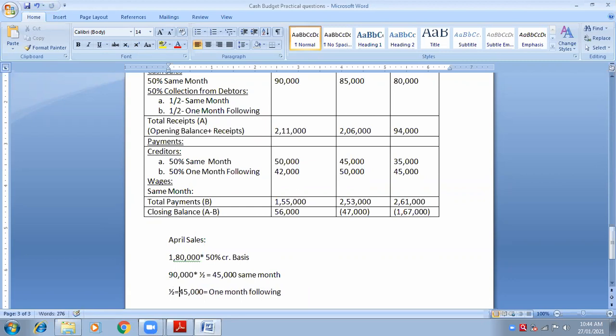Yes, ma'am. It is another half. I will write here another half. So 90,000 into half is 45,000 same month, and another half 45,000 will be 1 month following. So here you will write 45,000 in the statement.